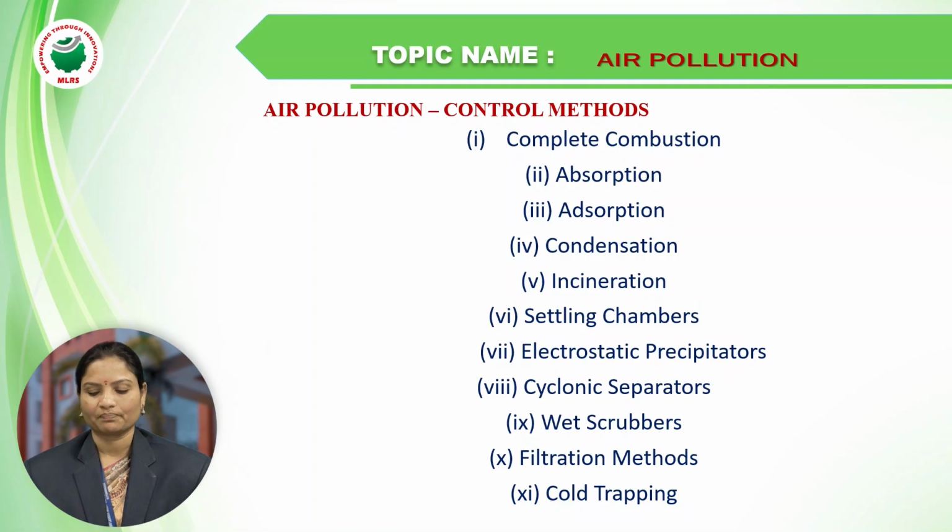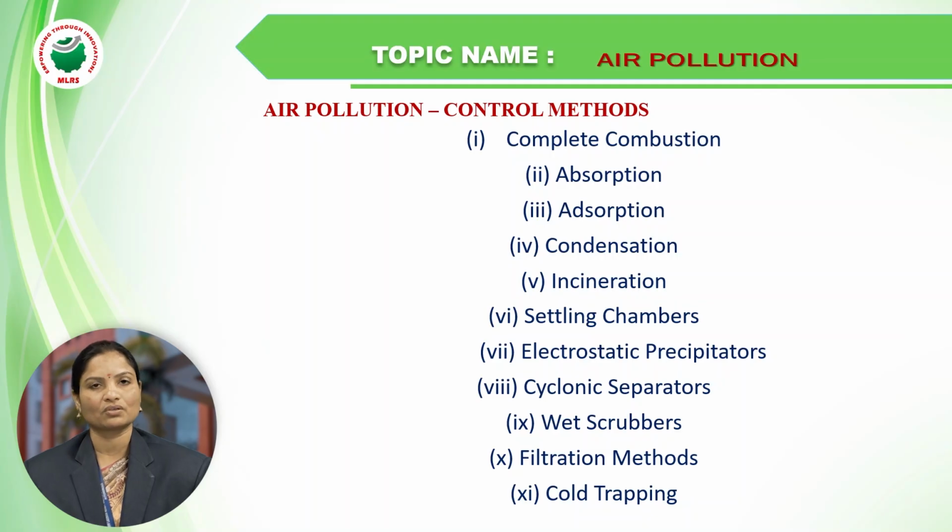Complete combustion. If combustion is incomplete, a lot of smoke and smog will be formed, and a lot of gases will be released, like carbon monoxide, carbon dioxide, nitrogen dioxide, sulfur dioxide, and sulfur trioxide. So these types of primary or secondary pollutants are released into our environment from vehicles and from incomplete combustion processes.